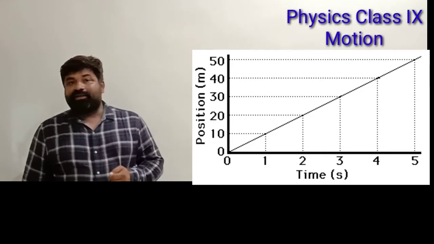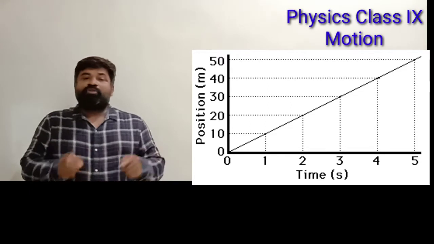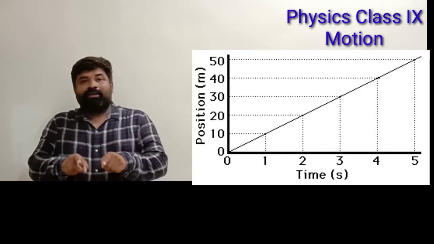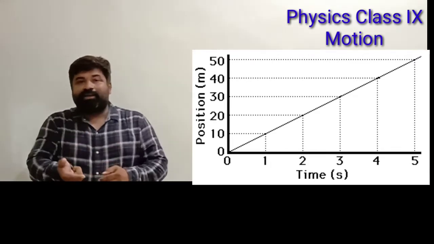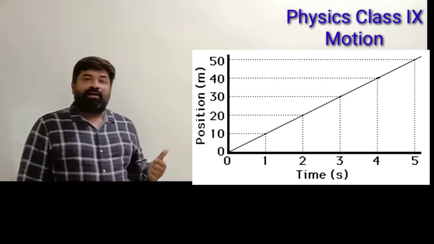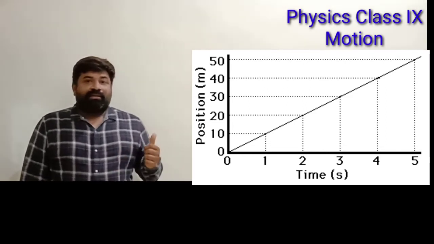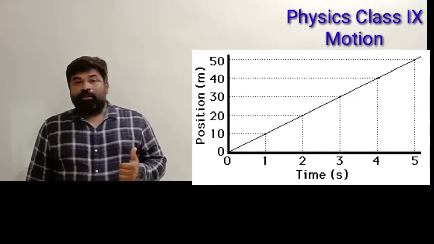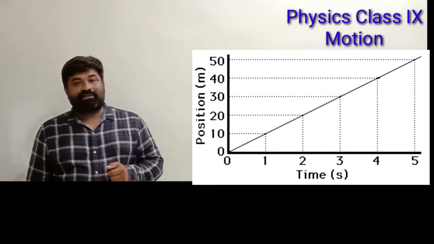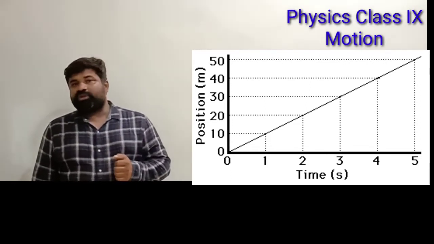As we studied in the definition of uniform motion, if an object covers equal distances in equal intervals of time, like 2 meters in 2 seconds, next 2 meters in another 2 seconds, that gives us the graph in front of you: a straight line inclined with the x-axis or time axis. Such graphs represent the uniform motion of an object.